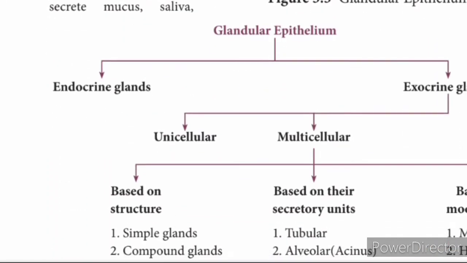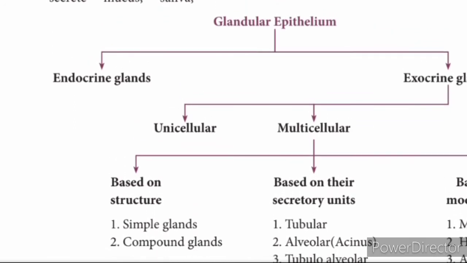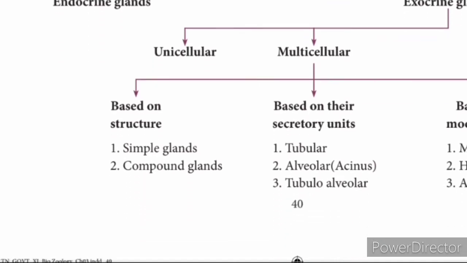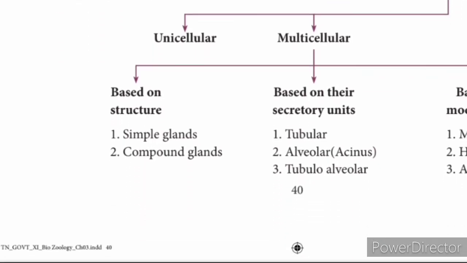Whatever I told you now is also given in this table: glandular epithelium, endocrine, exocrine; under exocrine, unicellular, multicellular; under multicellular, based on structure, simple gland and compound gland; based on secretory units, tubular, alveolar, tubulo-alveolar; and based on mode of secretion, merocrine, holocrine and apocrine secretion.